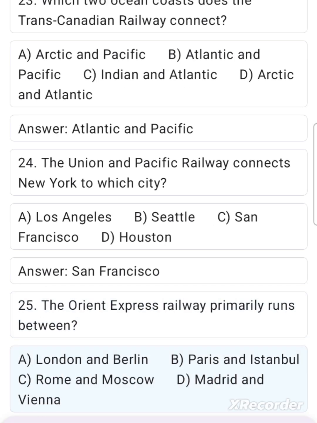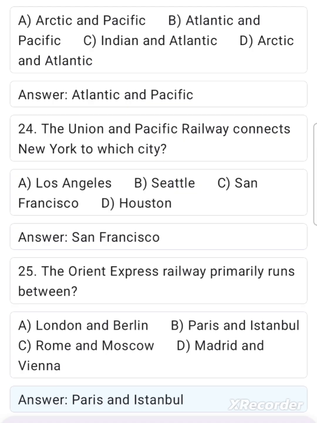25. The Orient Express Railway primarily runs between A. London and Berlin. B. Paris and Istanbul. C. Rome and Moscow. D. Madrid and Vienna. Answer. Paris and Istanbul.